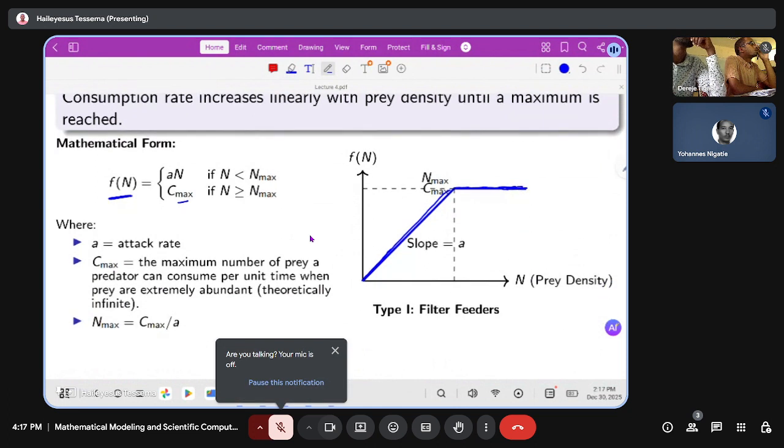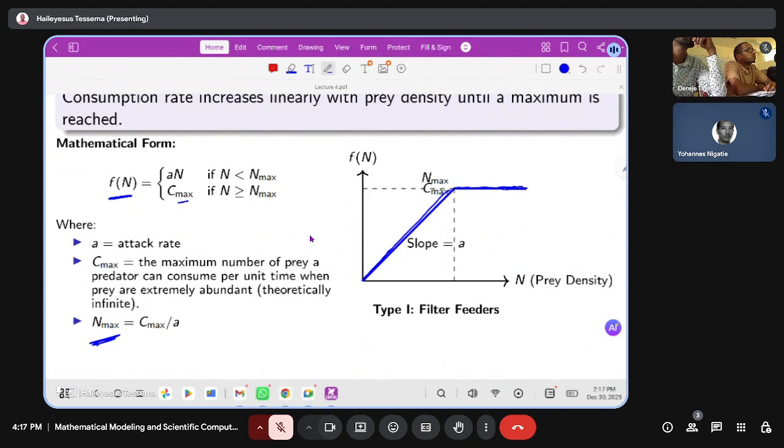So the maximum number of prey is equal to Cmax over A, where Cmax is the maximum number of prey that a predator can consume per unit time, and A is the attack rate of the predator.